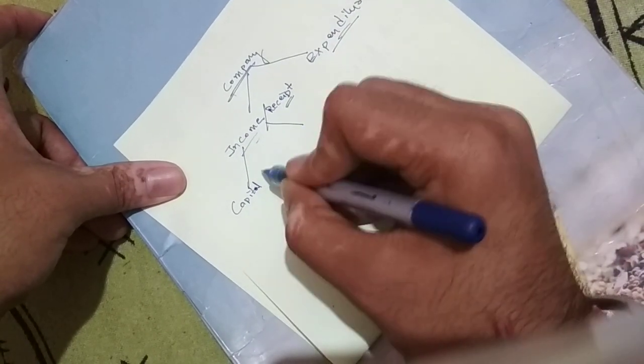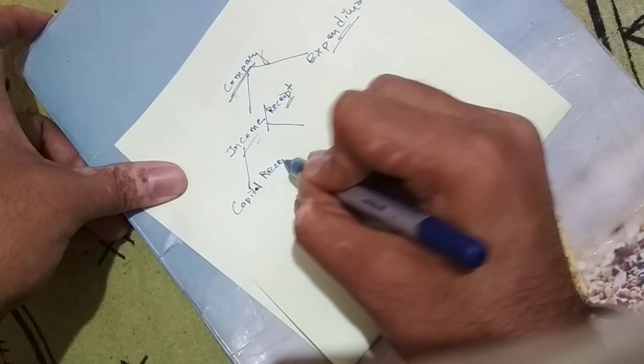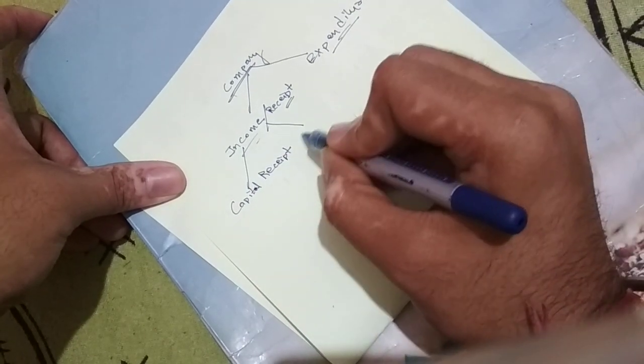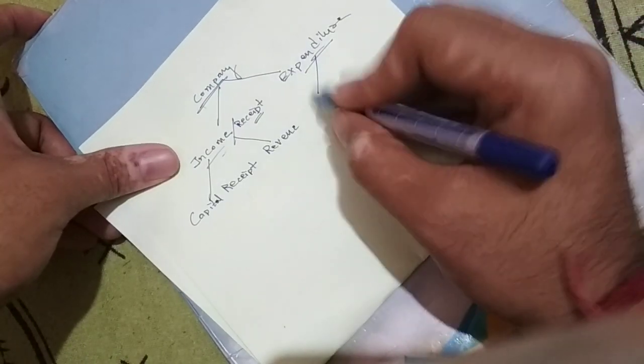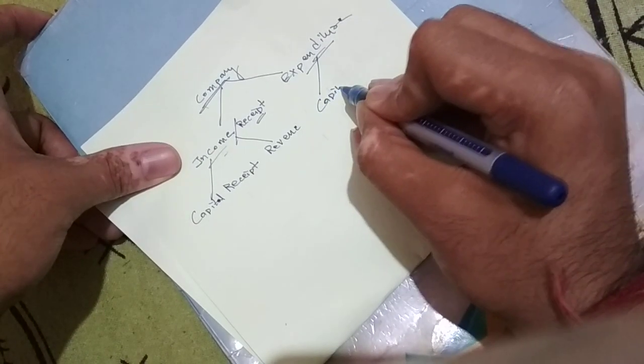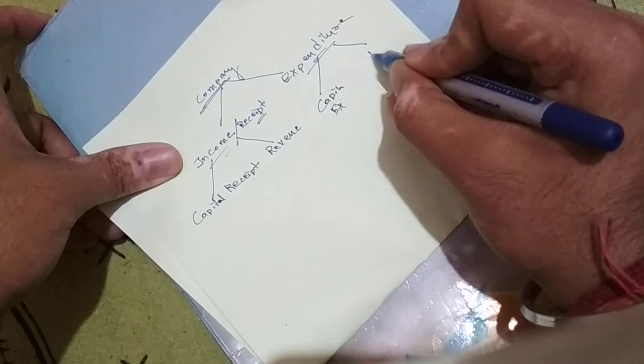So income is of two types: capital receipt or revenue receipt. Expenditure is of two types: capital expenditure, revenue expenditure.